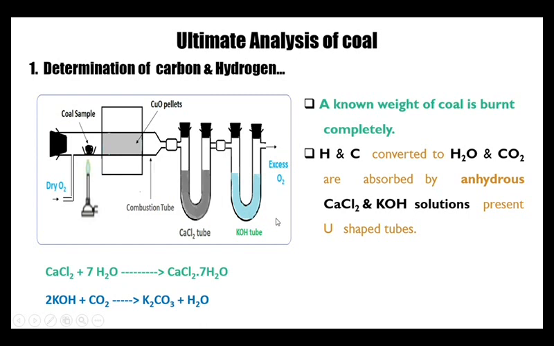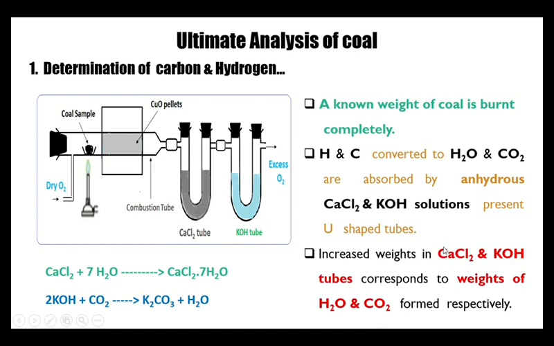After passing the combustion products through, there will be an increase in the weights of these two tubes. The increased weights in the calcium chloride and KOH tubes correspond to the weights of water and carbon dioxide produced respectively from the combustion of the known weight of coal.